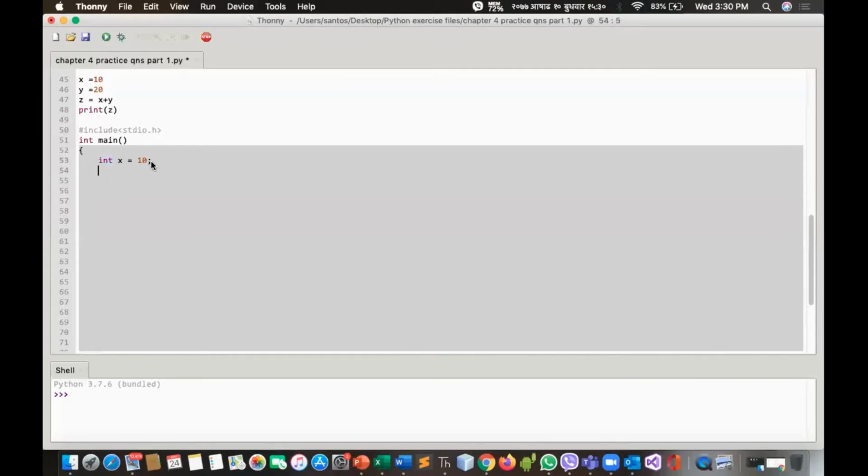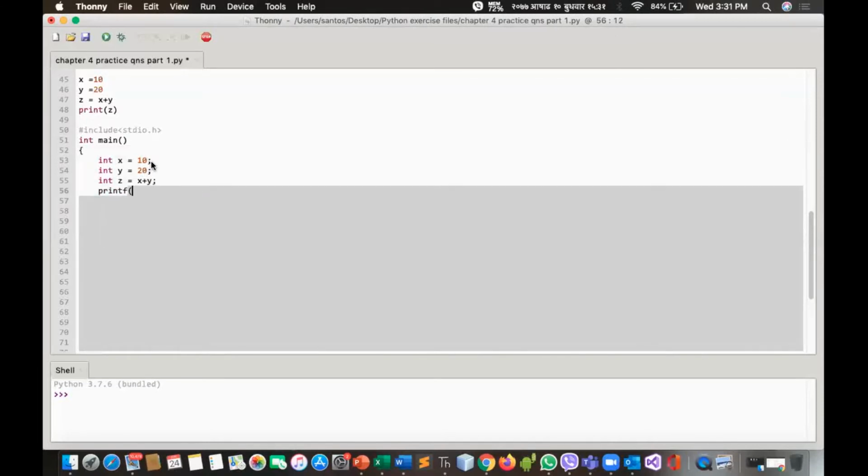So another way is int y is equals to 20. And if you want the result as integer only, then you have to write int z is equals to x plus y.